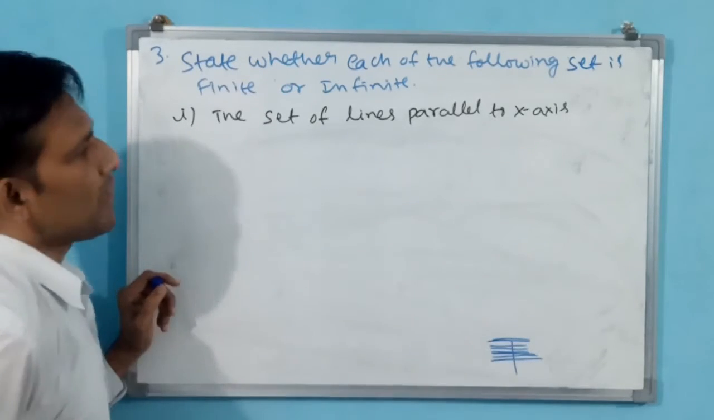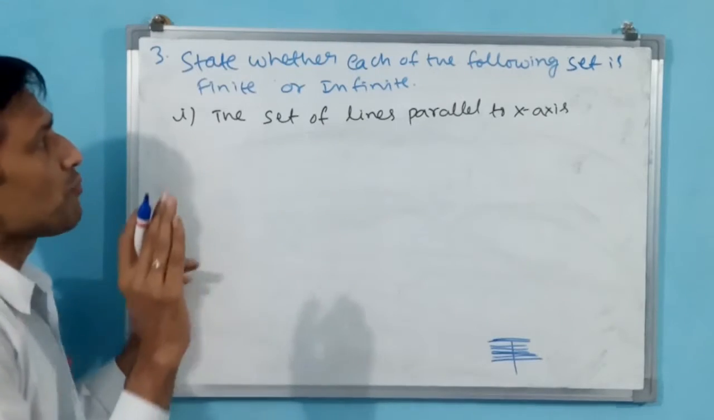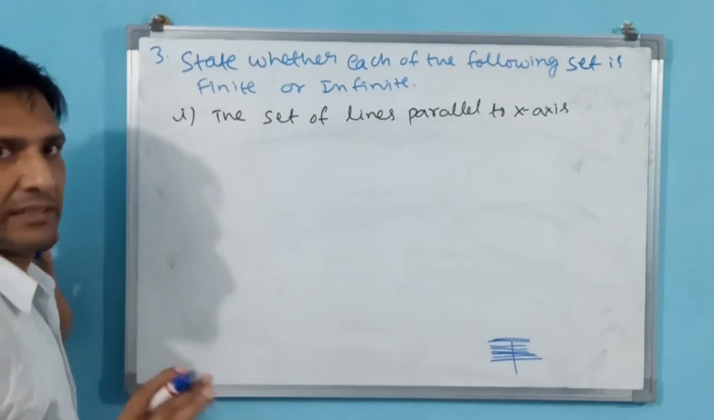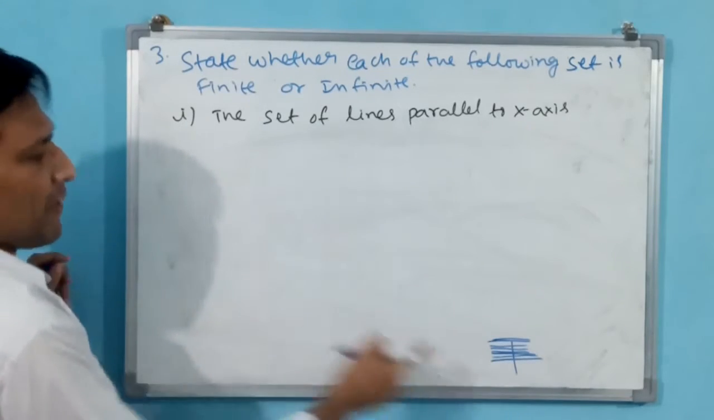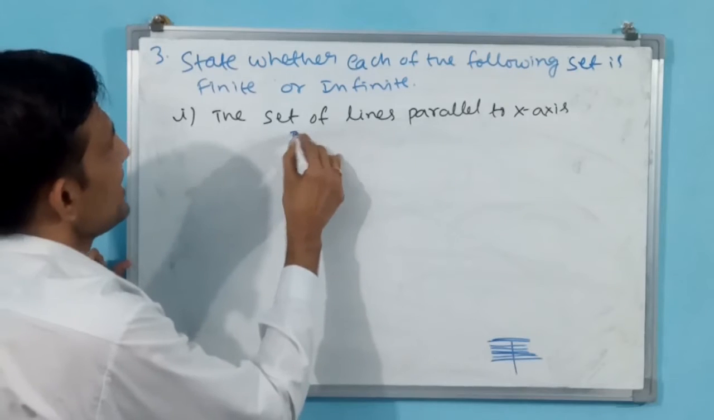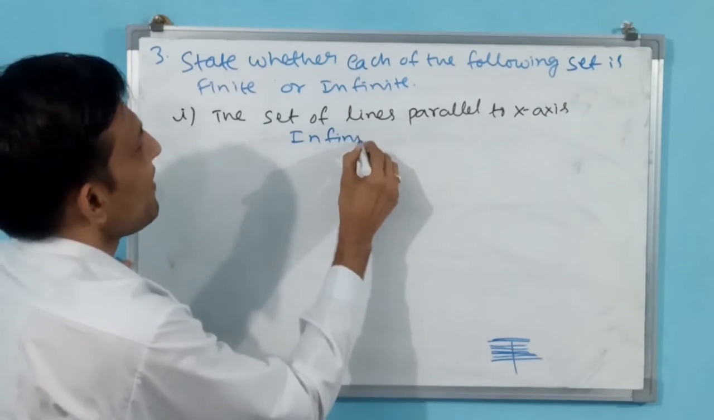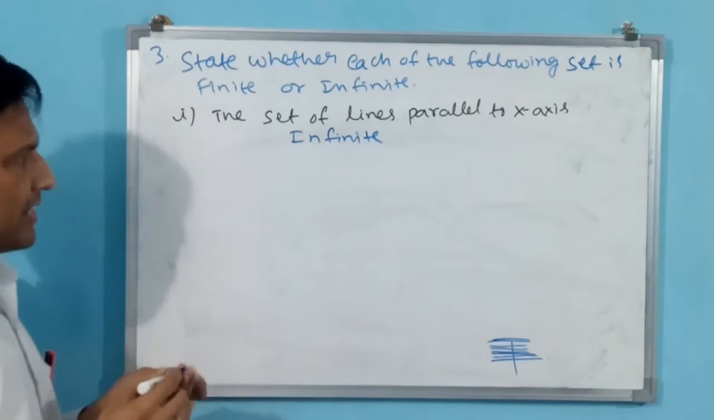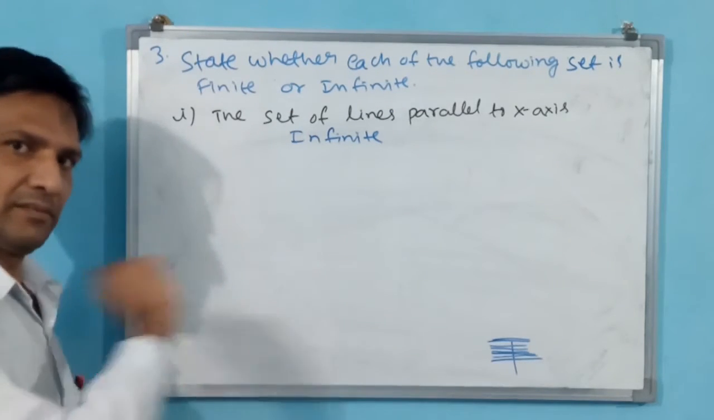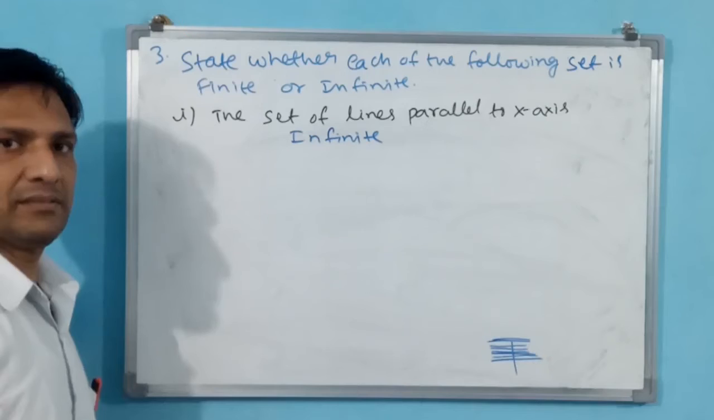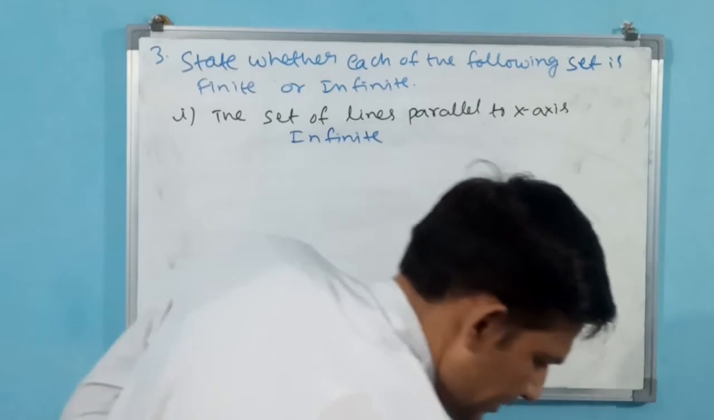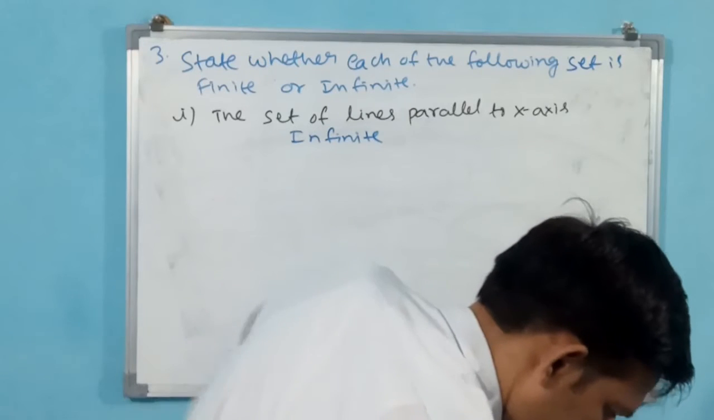Okay, the set of lines parallel to x-axis, you have to mention whether it is a finite or infinite. That's all. You need not write any explanation. Okay, for your understanding I have given this explanation. Simply you write infinite. Why? Because several number of parallel lines you can draw parallel to x-axis. Okay, that is why this is an infinite set. Let us go to the second part of this question.